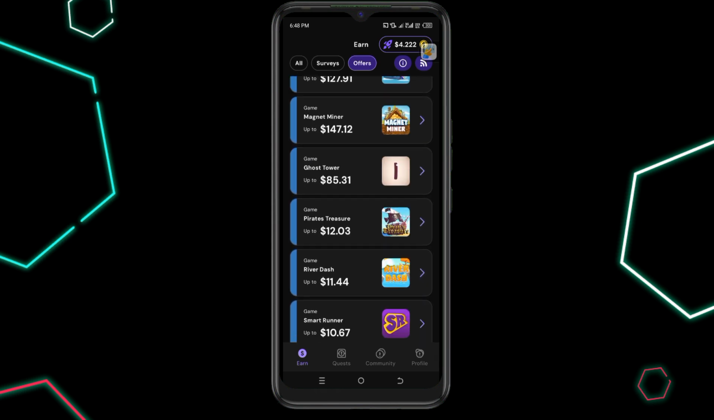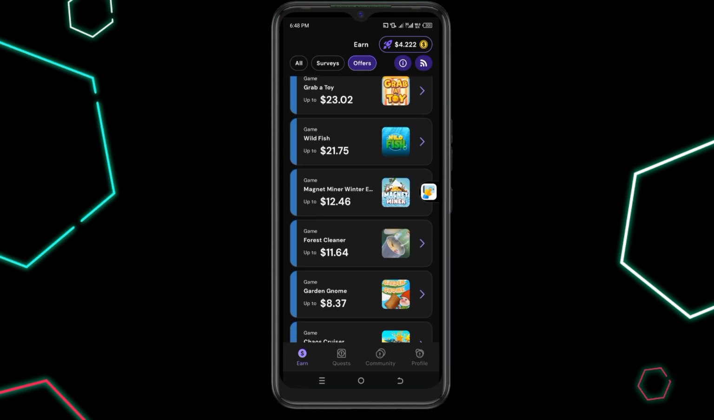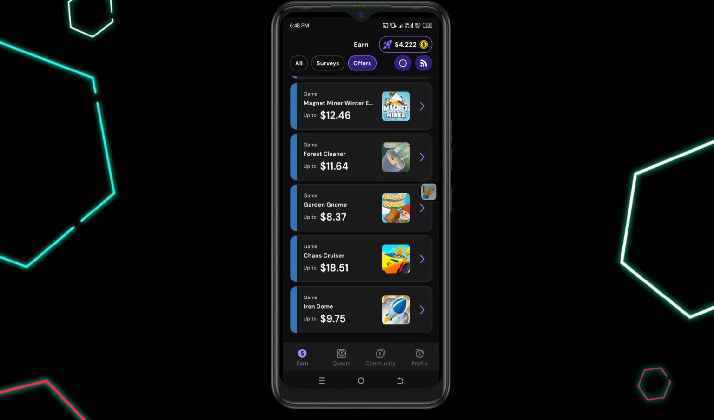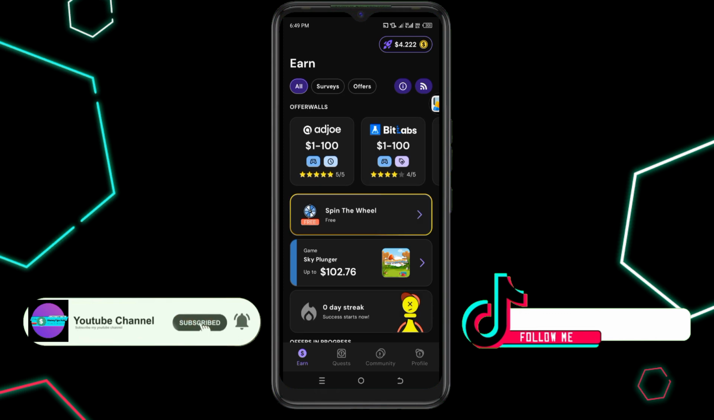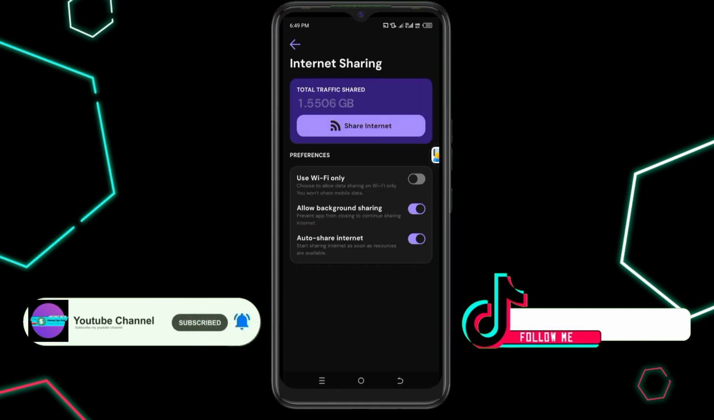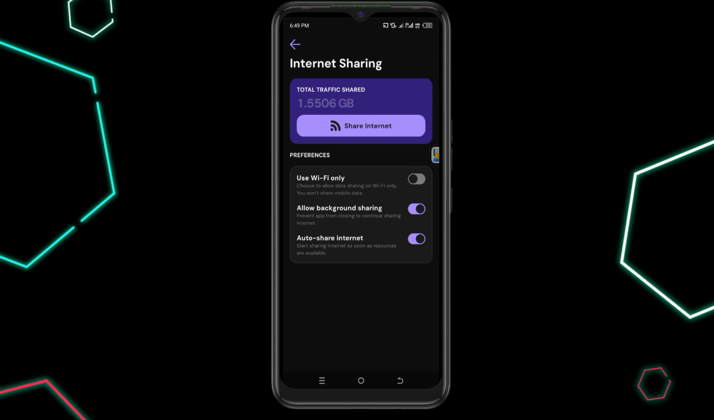So as you can see here, the offers has to do with games. It's all about games. So any game at all that you think you can install and play, you install and you play. Yes, that is basically what this app is about. And also, if you come over here, let's go to the home page. If you come here, you can see the internet sharing. You can share your internet traffic and also earn some money out of that. Before you share your internet traffic, you have to make sure that you turn on these two signs, then you'll be good to go.